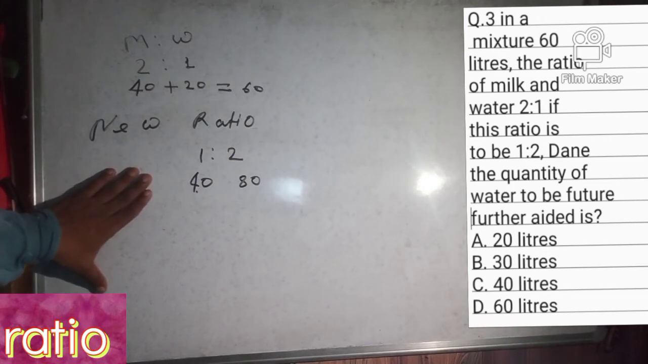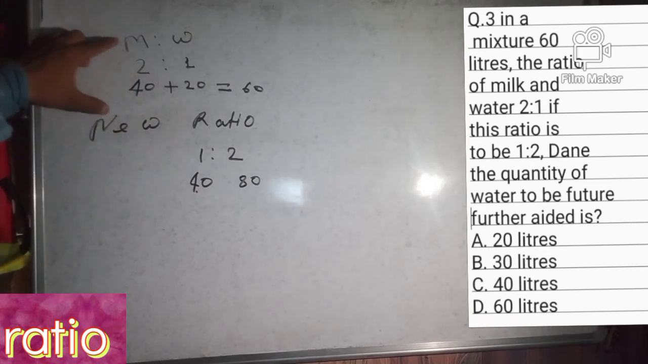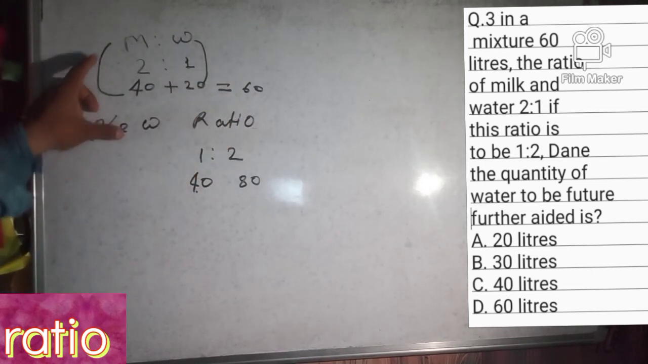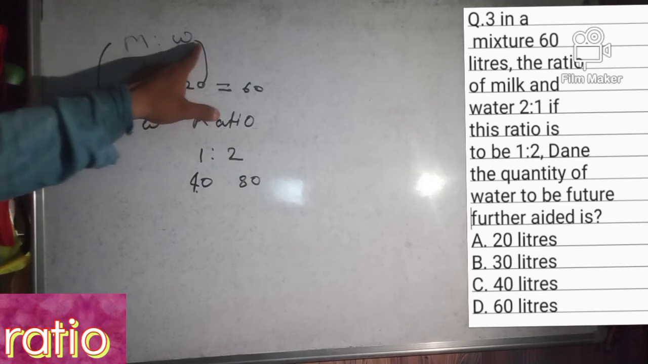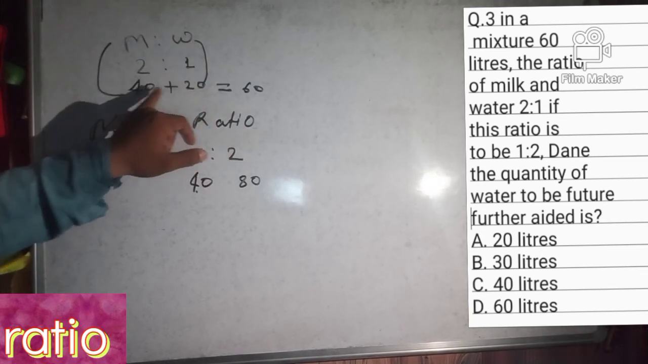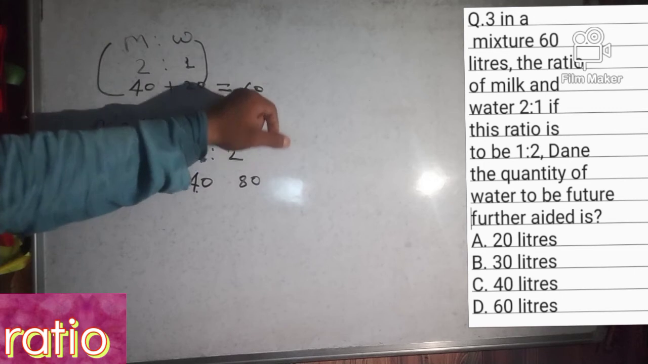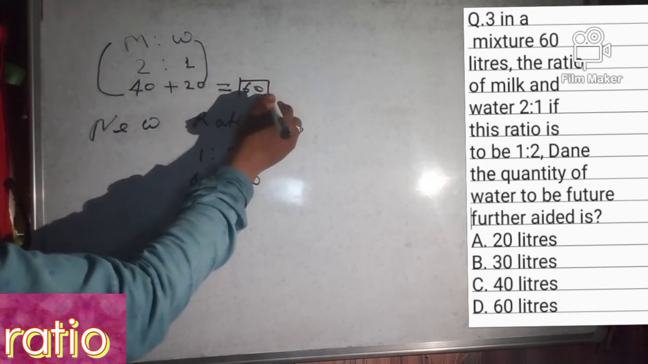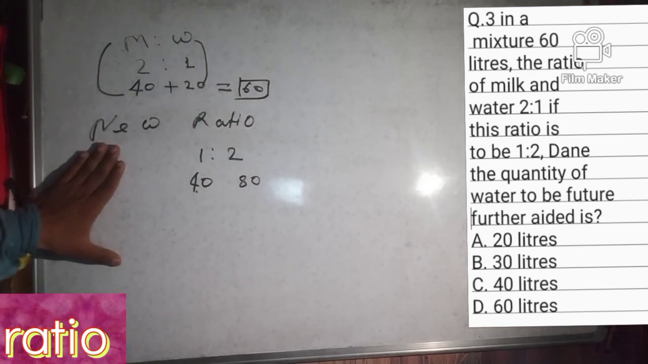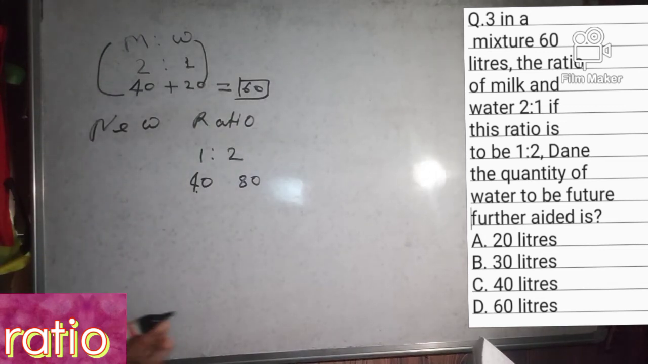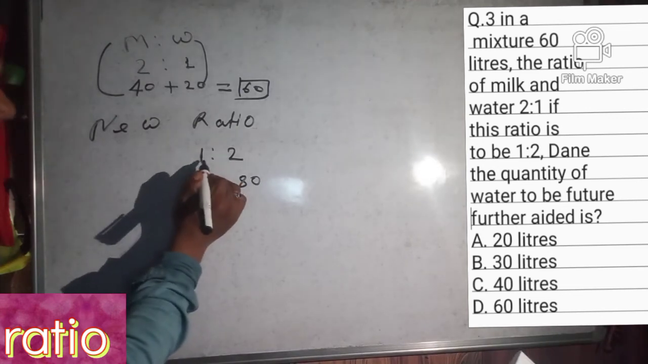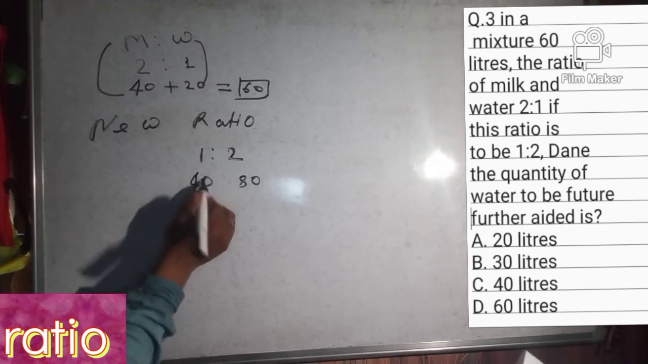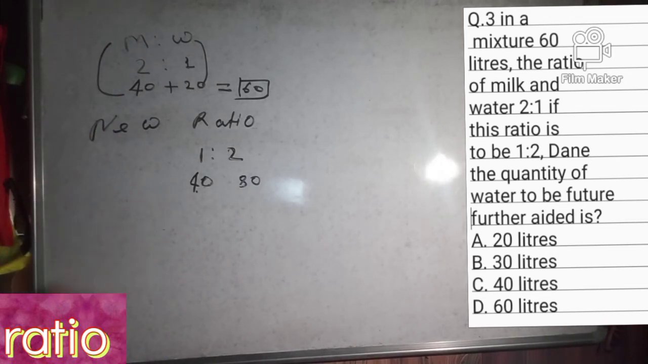See here once again, this is milk, right? And this is water. Milk quantity is 40 liters and water quantity is 20 liters. 40 plus 20, this is 60 liters. Total is 60 liters. The mixture is 60 liters, right? The new ratio after some water is added is 1 ratio 2, right? So milk is 40 liters, water is added.